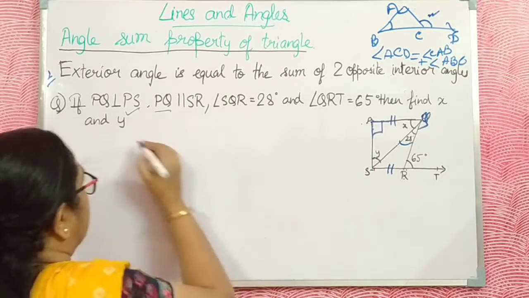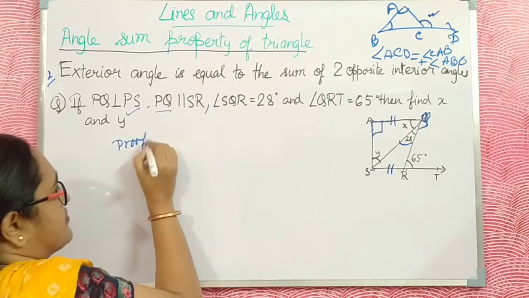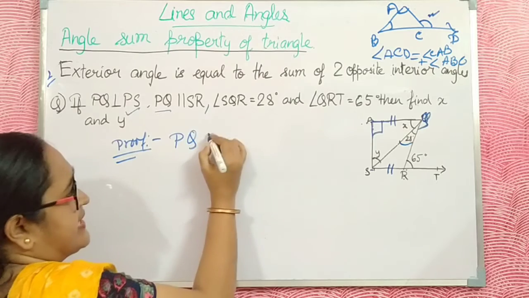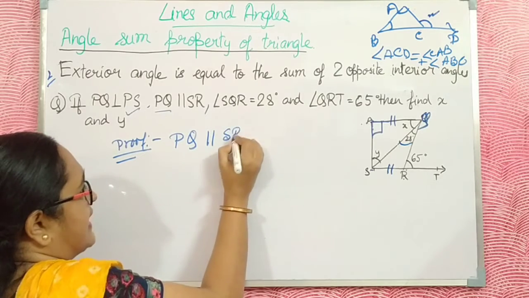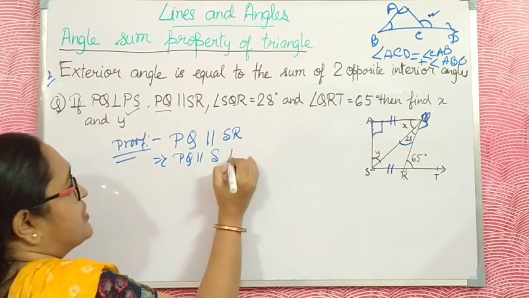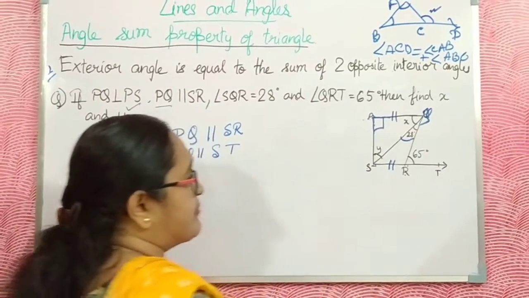Now let us start from here. You just look at the board. The given data is PQ parallel to SR. This implies PQ is parallel to ST also, because SR and ST are the same line.